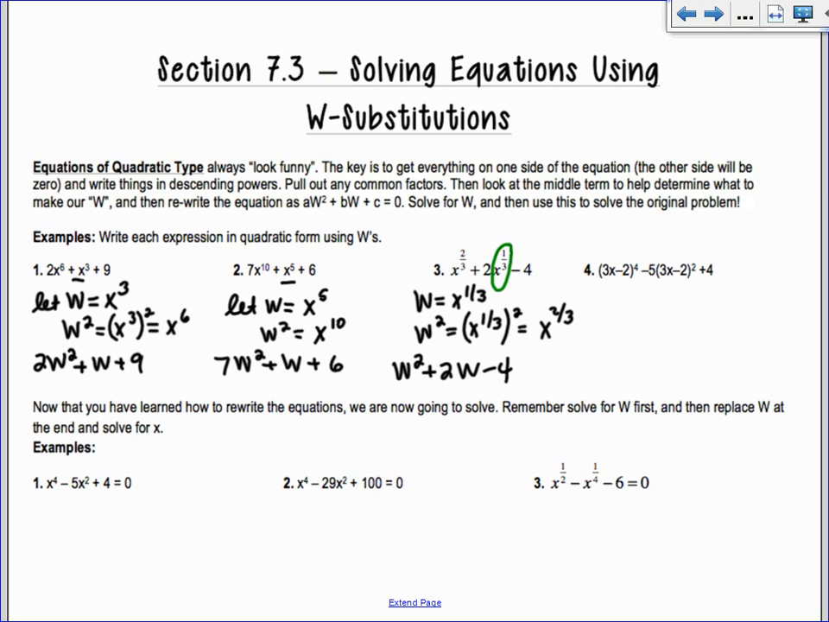Okay, now same thing on the next one. You could multiply that all out. You could do 3x minus 2 times itself, FOIL it out. That would be ridiculous. We don't want to do that. We're learning this new method for a reason.